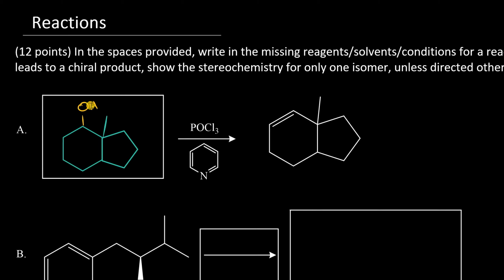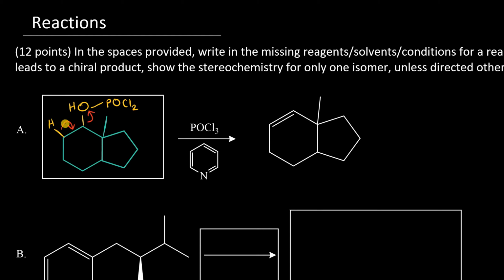What happens is that the OH group nucleophilically attacks the phosphorus in phosphorus oxychloride, and one of these chlorines is kicked out to form the first intermediate right here. In the second step, pyridine comes in as a base and deprotonates this compound. Because we don't have a hydrogen here, and the alkene forms directly adjacent to the bridgehead carbon, these hydrogens here are the only possible targets for pyridine. So pyridine is able to pluck off this proton and send the electrons back into the compound.